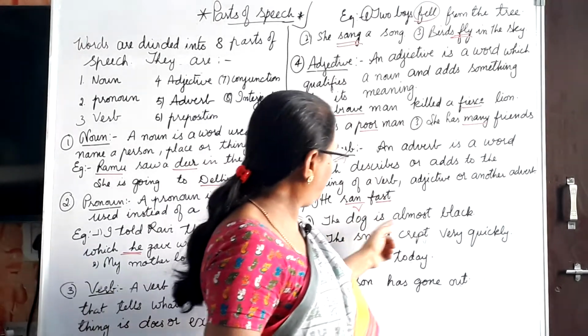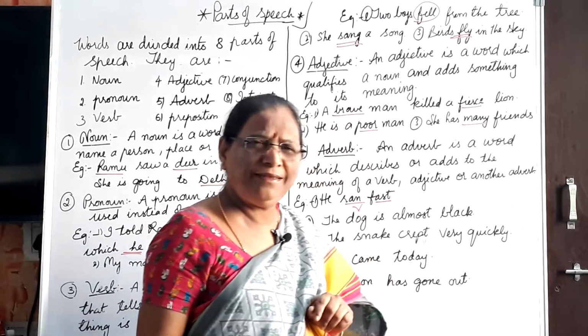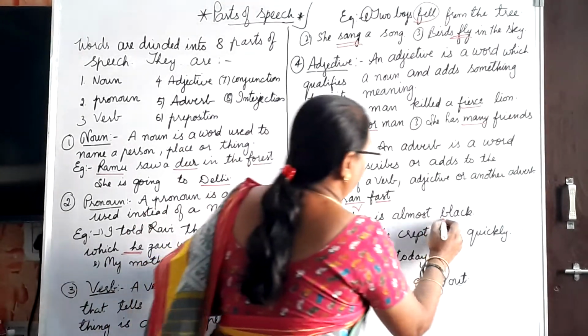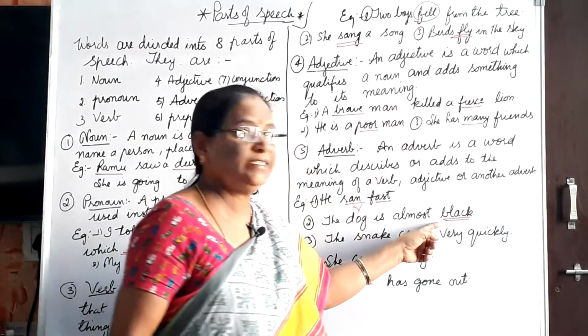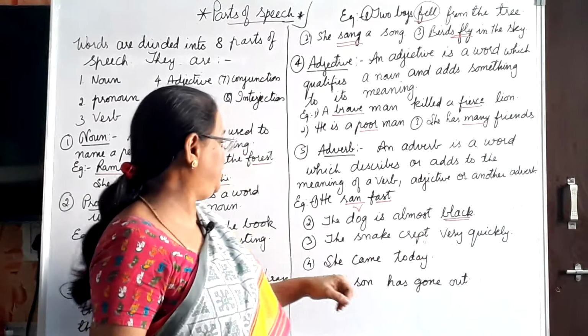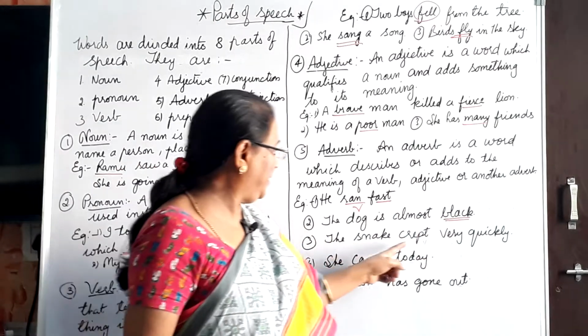The dog is almost black. Here almost modifies the adjective. Understand? Black is a color, which means adjective. It modifies the adjective.